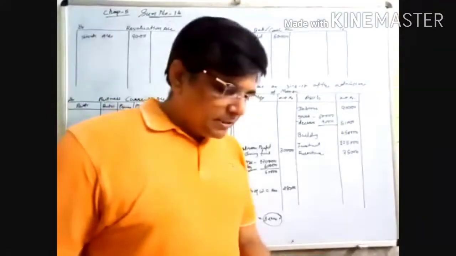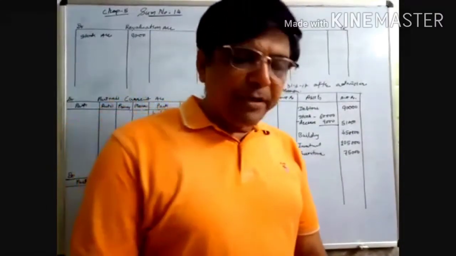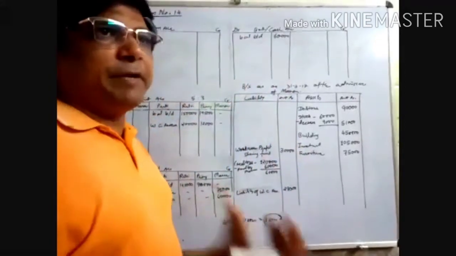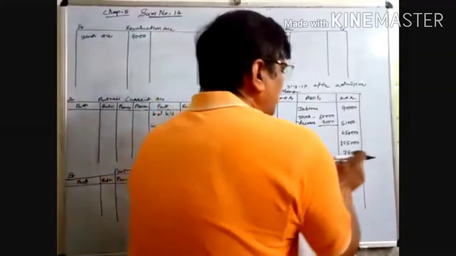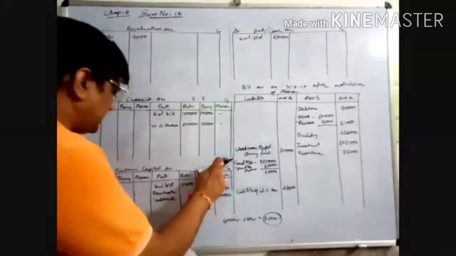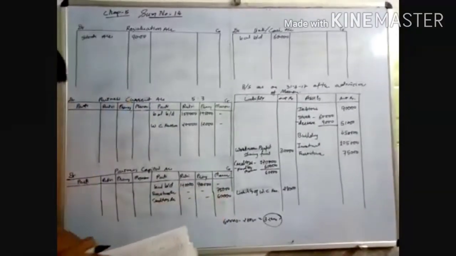Manan will bring his personal furniture of rupees 75,000 as his capital. When Manan brings the personal furniture, the furniture account is debited and Manan's capital account is credited. So furniture comes in on the asset side, you write down furniture account 75,000. And on the partners capital account credit side, opposite name furniture account, write down in Manan's account 75,000.